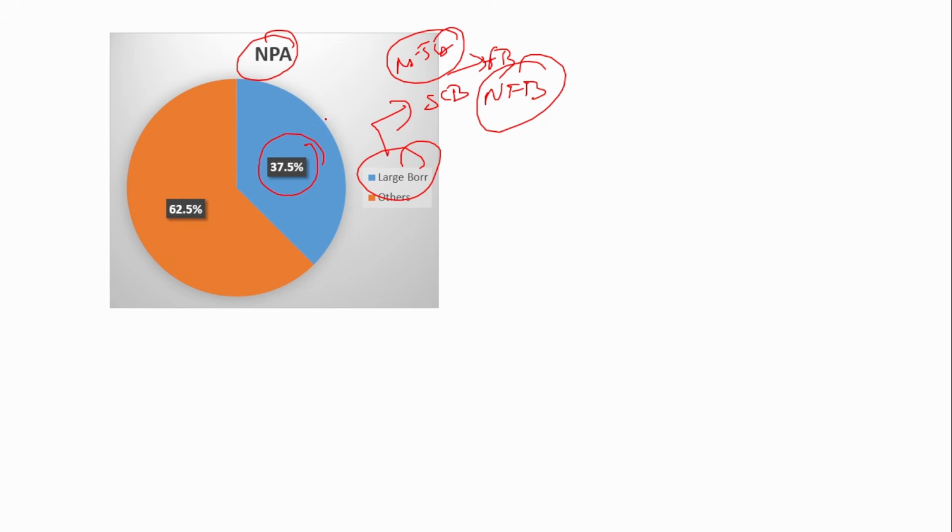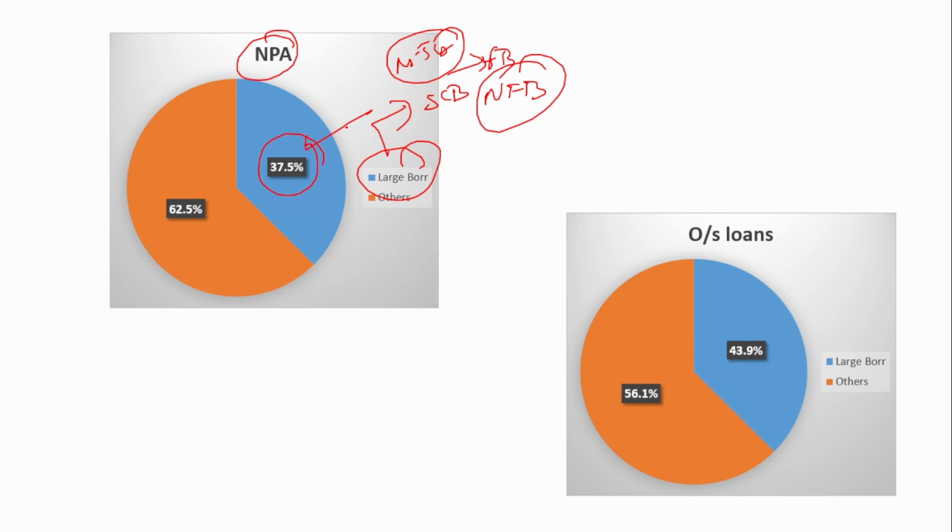And large borrowers, out of the total NPAs, constitute 37.5%. And out of the total loan outstanding, they constitute around 44%. Okay, remember, out of the total loan outstanding, they constitute 44%. And out of the total NPAs, they constitute 37.5%.